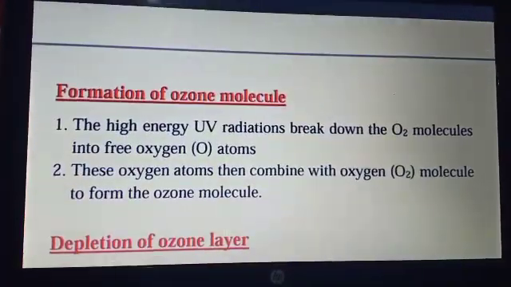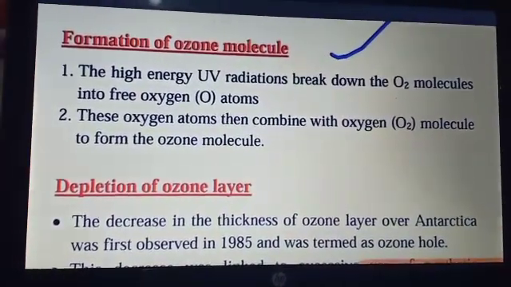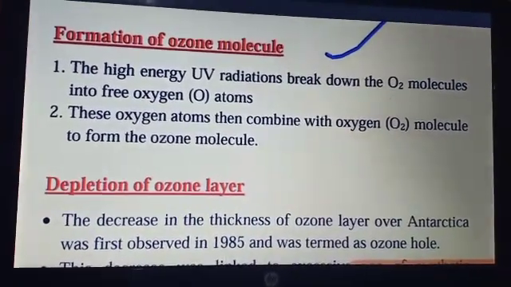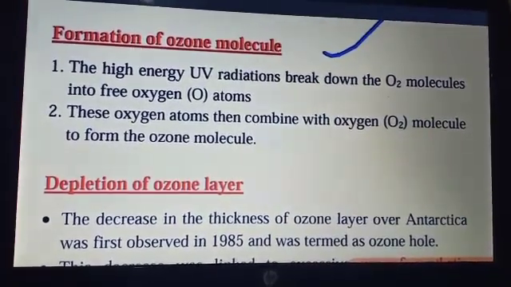The ozone layer is present at the higher level of the atmosphere, called the stratosphere, and it is a deadly poison at the ground level. But in the atmosphere, in the stratosphere, it is very useful.